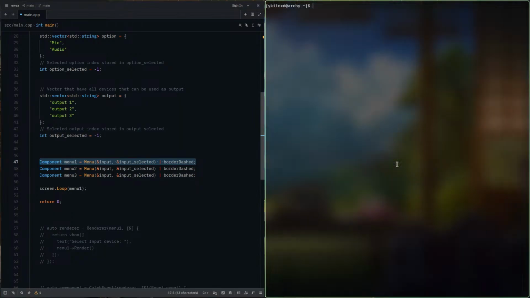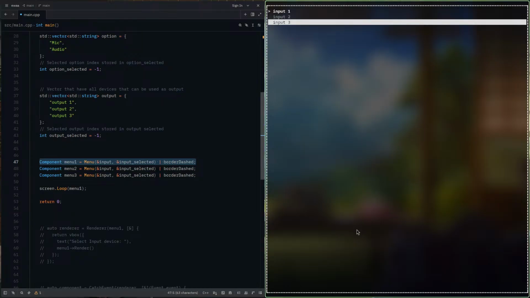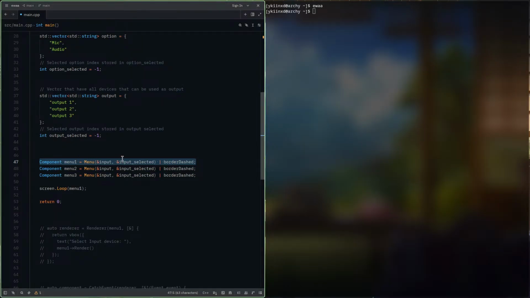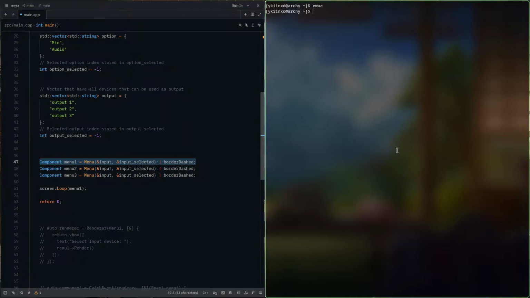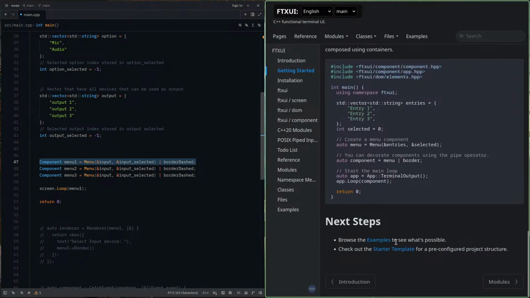If I run ewaa right now, you see this complete column. This is only one menu and it's taking everything, but I want it to be first one, second one, and third one. So I think I should resize this thing. They must have something here. We can browse the examples from here now.